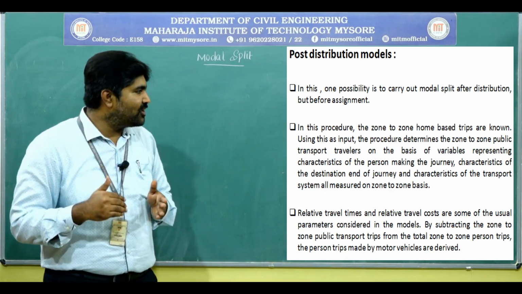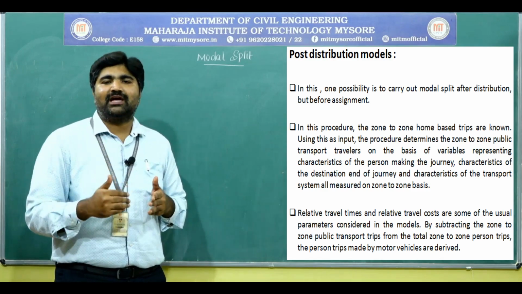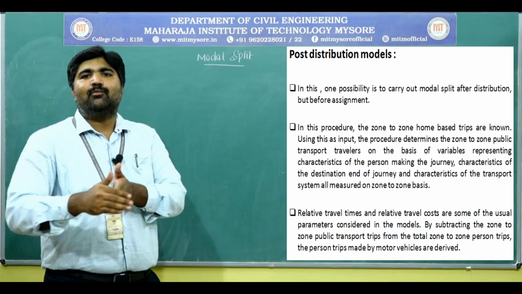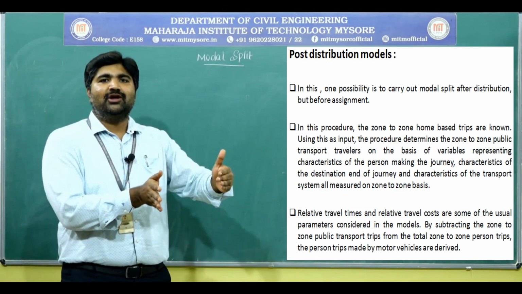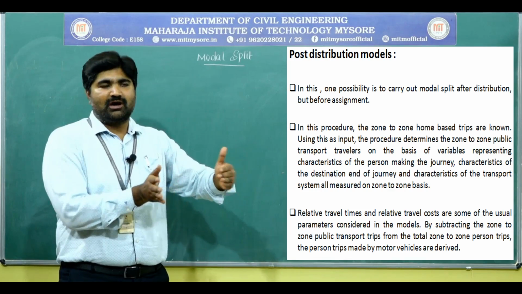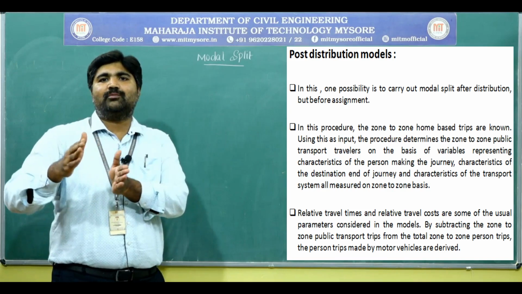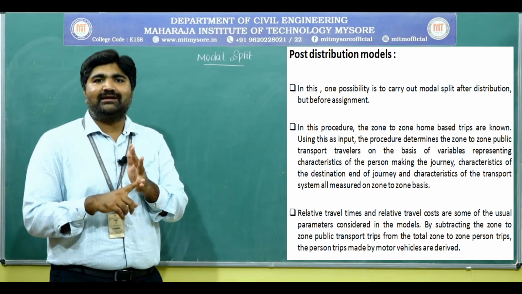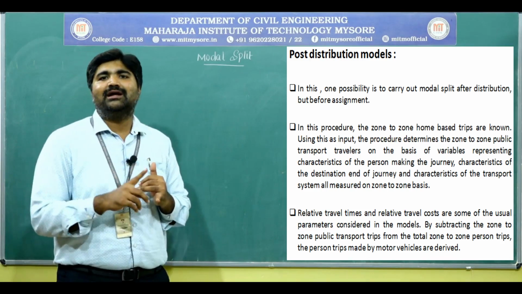By deducting this, we are going to get the percent trips made by the motor vehicles, the trips made by the private vehicles. Okay, then we will get the mode of choice preferred by the traveler. Okay, first we are going to consider the total trips. Zone to zone home based trips will be known by that. By using some variable parameters, we are going to determine the zone to zone public transport trips or travelers.